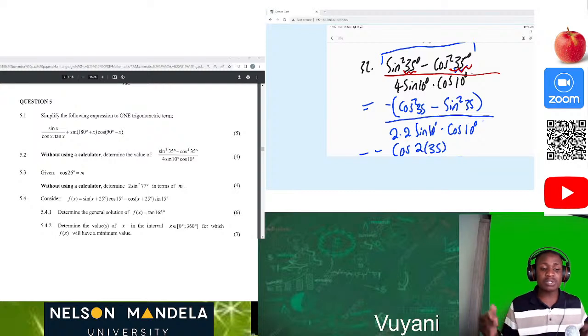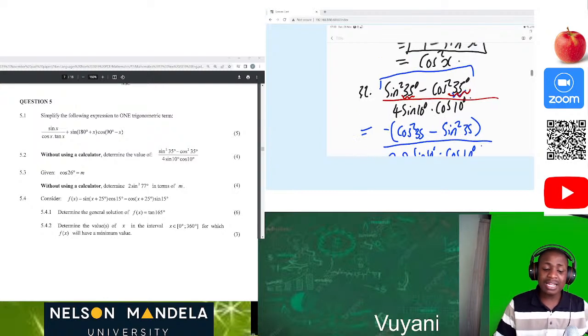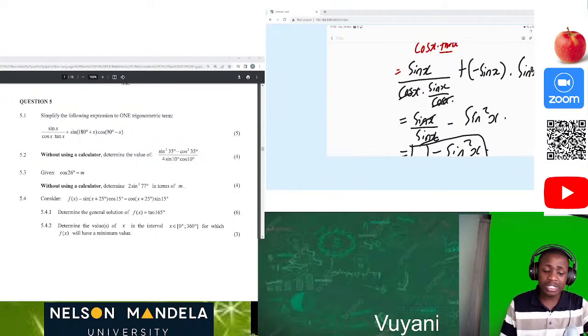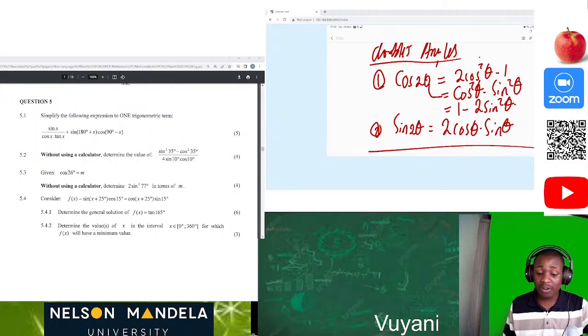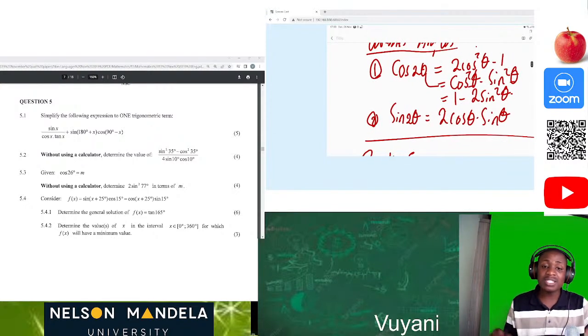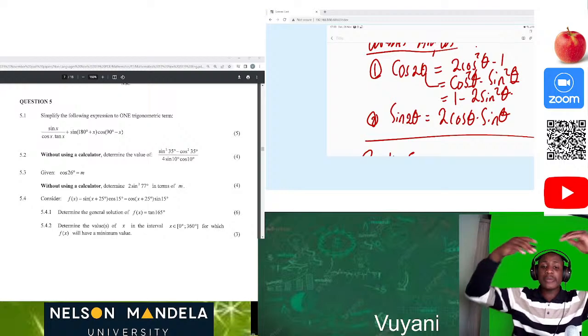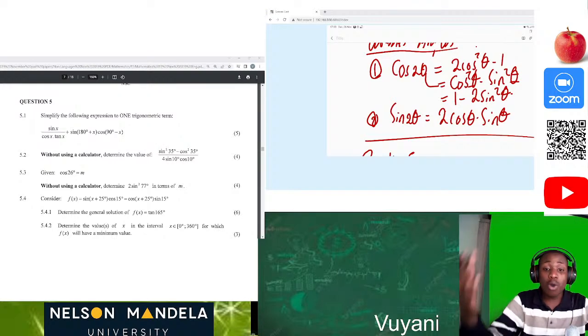So my mind was able to realize that we were talking about double angles, and we know that in a double angle we have cos 2 theta equal to cos squared of theta minus sine squared of theta. These values of theta are all the same, and we can also see that cos and sine are both squared.